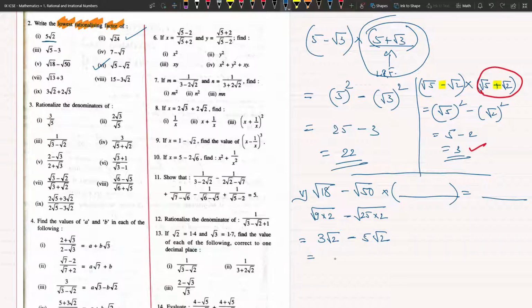Anything common, or can we subtract it directly? Yes sir. Sir, then the answer will come 2 root 2. Think again. Yes sir, it will come minus 2 root 2. Very good. Minus 2 root 2. So this is the simplified form of our question. What should I multiply with minus 2 root 2 to make it rational? The least rationalizing factor.